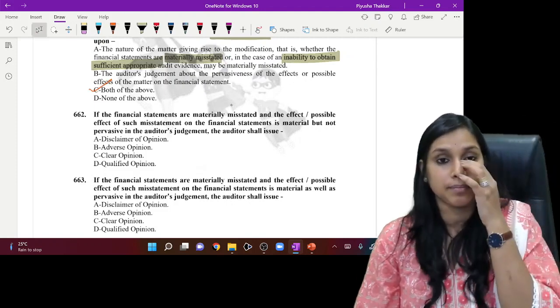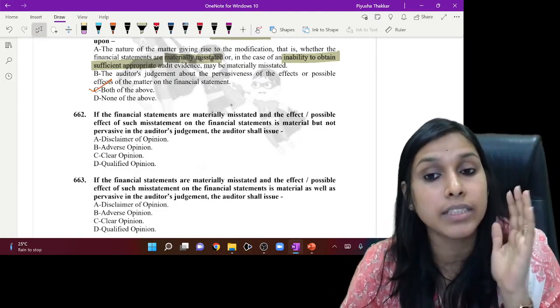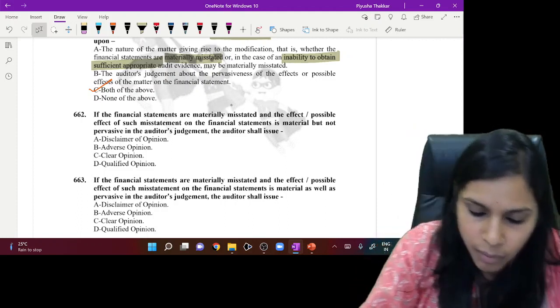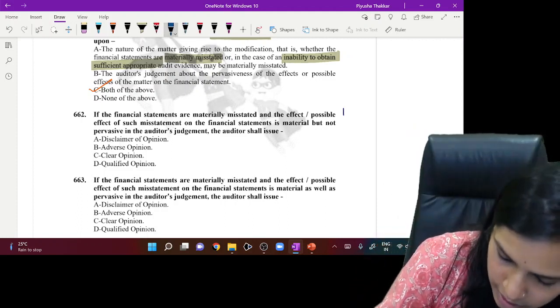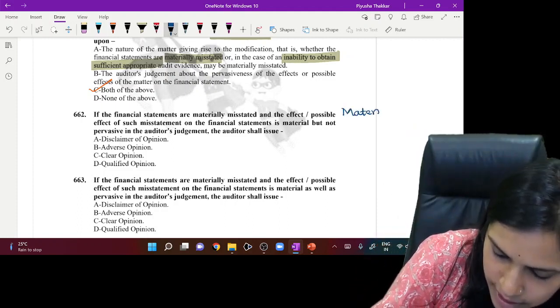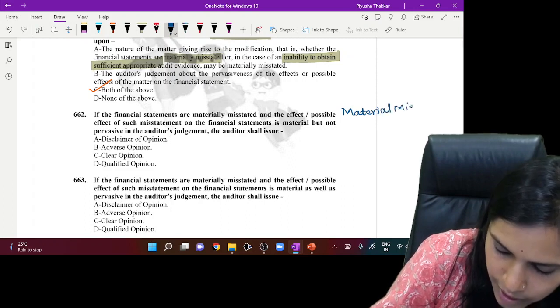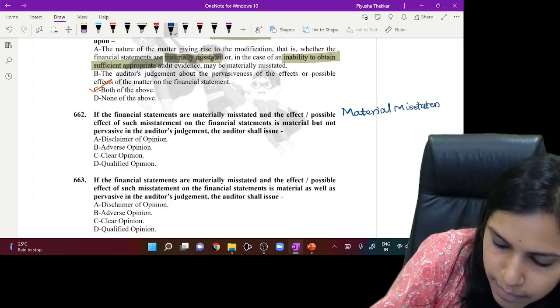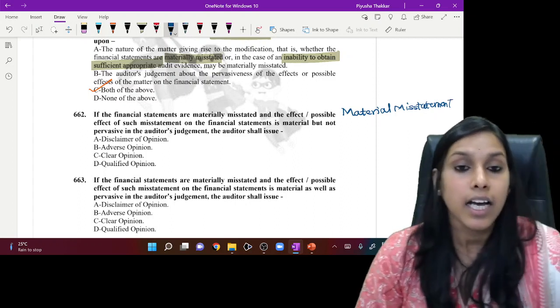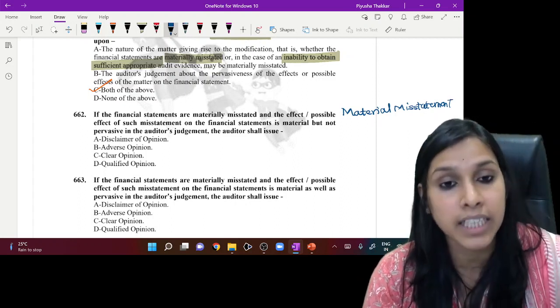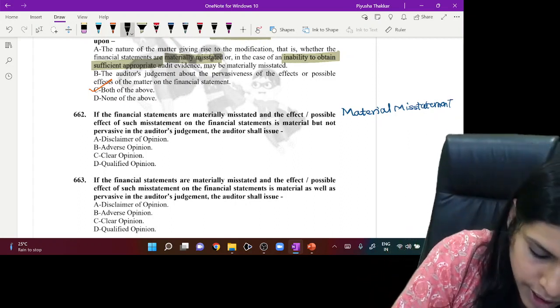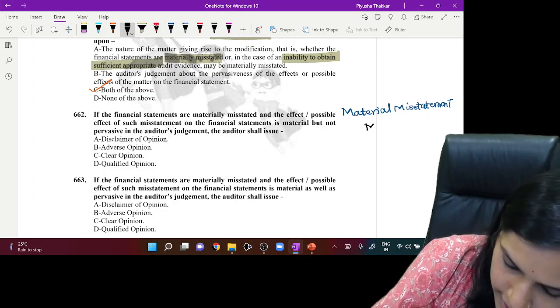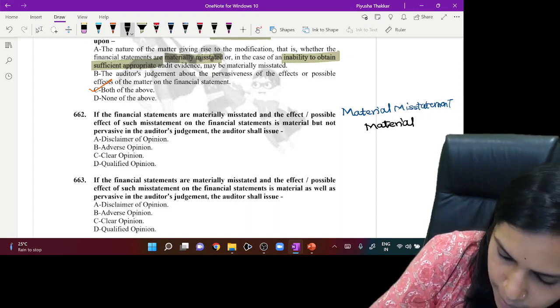The next question. If the financial statements are materially misstated, so here there is a material misstatement, and the effect is material but not pervasive. Is it material? Yes, it is material.